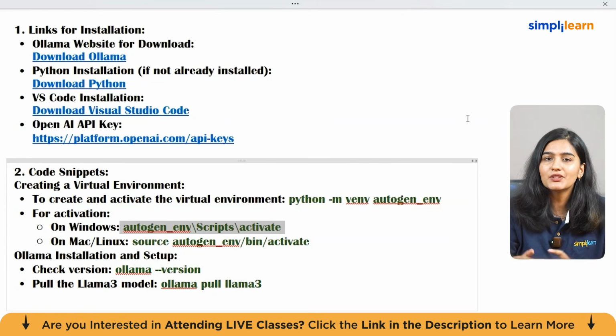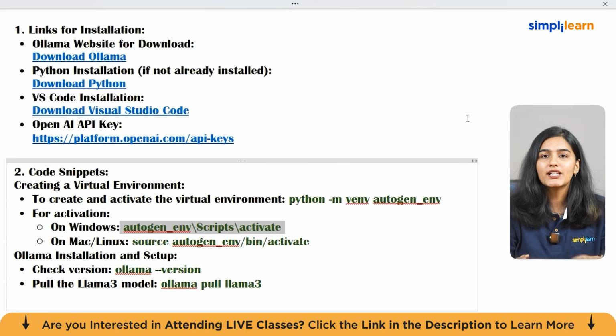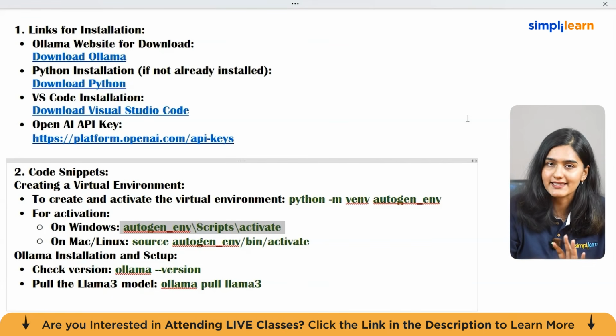Now, what is Ollama? Ollama is a tool that allows you to run large language models directly on your computer. Now, instead of connecting to a cloud service using an API key, the model runs locally on your machine. So the difference is very simple. With an API key, the model runs in the cloud. With Ollama, the models run on your system.